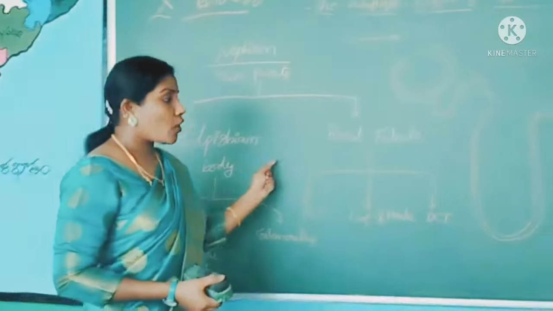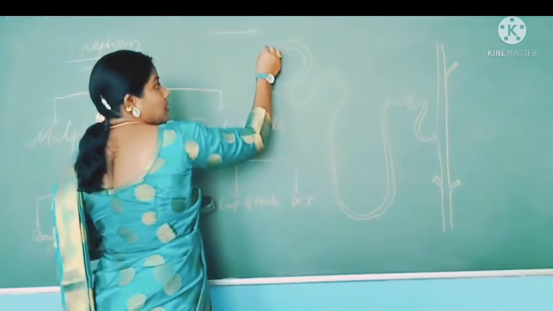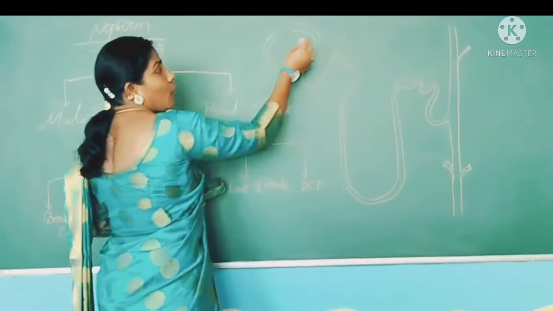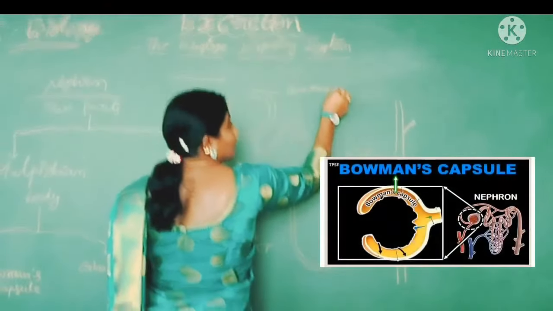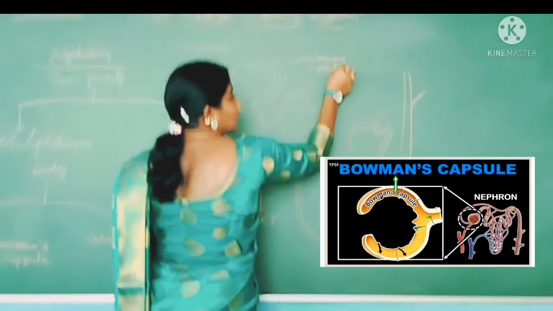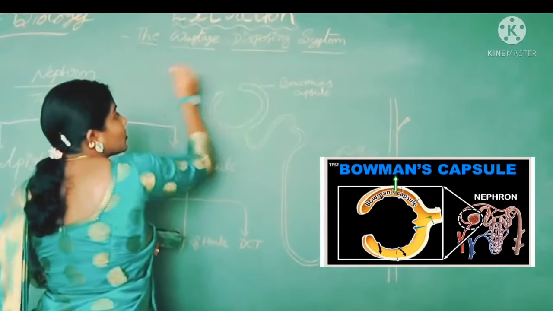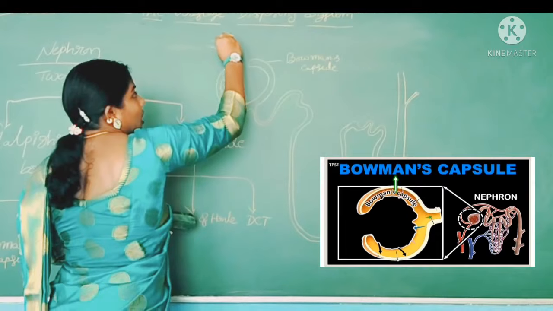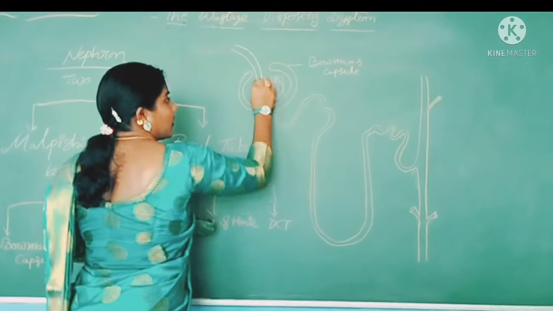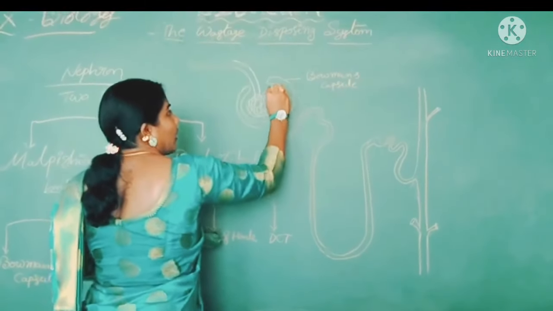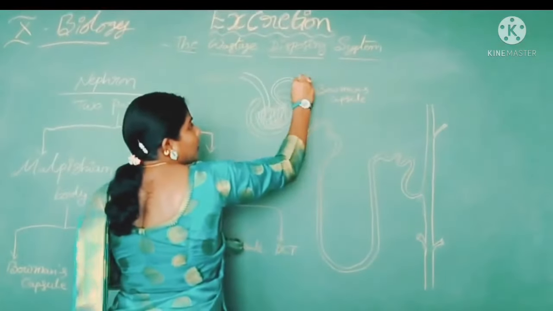So children, now observe these parts in this diagram. The cup-shaped structure is called Bowman's capsule. In Bowman's capsule, a tube-like structure comes from the outside and forms a net-like structure, and it goes back to the outside like a tube.